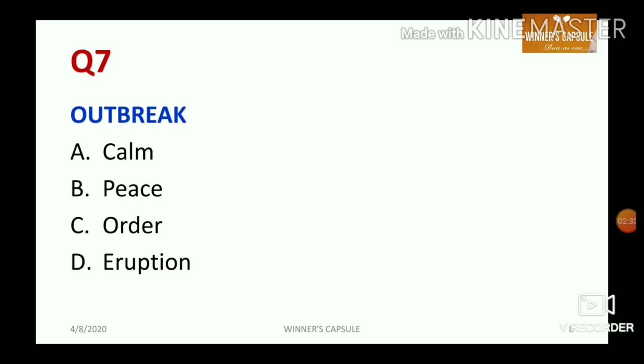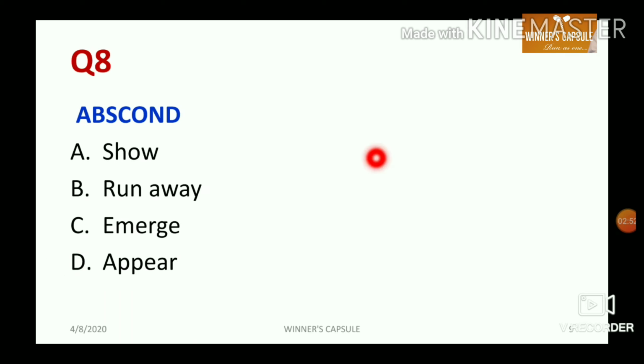Outbreak. What is the similar word meaning of outbreak? Option A, calm, option B, peace, option C, order, and option D, eruption. So the right answer is option number D, eruption. Calm, peace, order, all are just opposite to that of outbreak. So let us choose option number D, eruption. Now let us discuss question number 8.